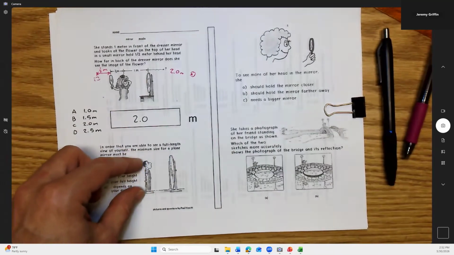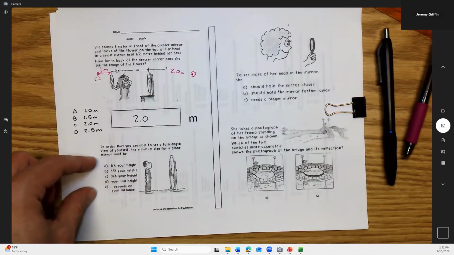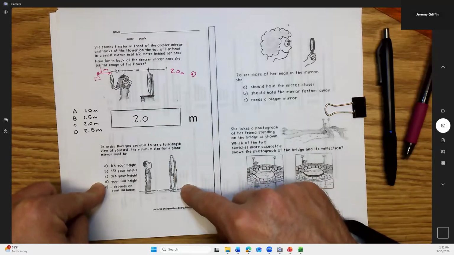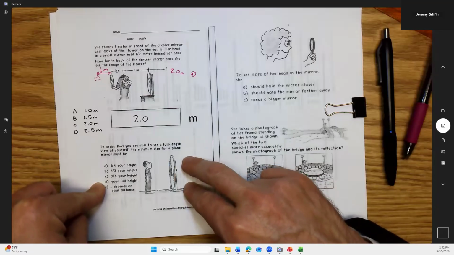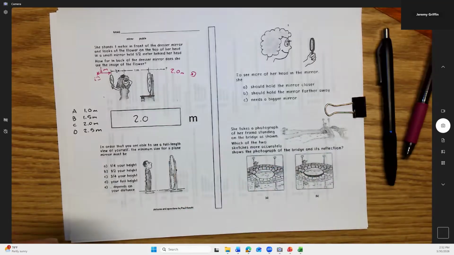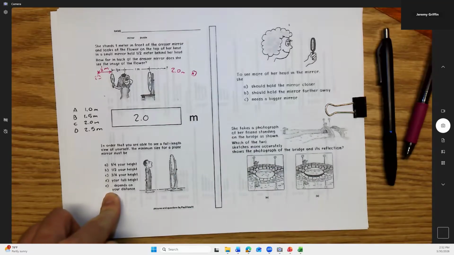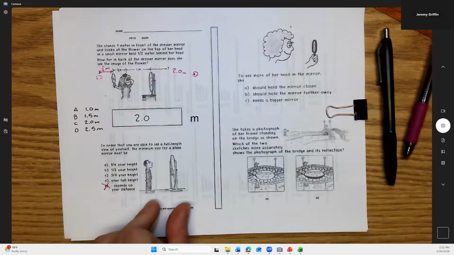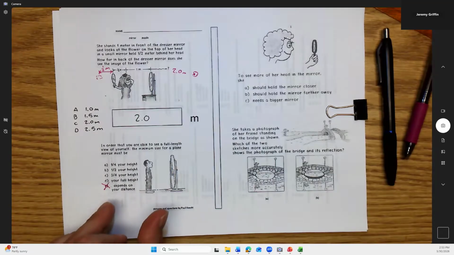And you start backing up away from that wall. Turns out that where the top of your head and your shoes are in your reflection are the exact same locations. You can try that out next time you're in front of a mirrored surface where you can see your entire reflection. What that means is, which one of these choices did I just eliminate? Yeah, we just eliminated option E. It can't be that one. Turns out it doesn't depend on your distance. Whether you're standing 2 feet from the mirror or 20 feet away, you need the same amount of mirror to see yourself. Now the question is how much?